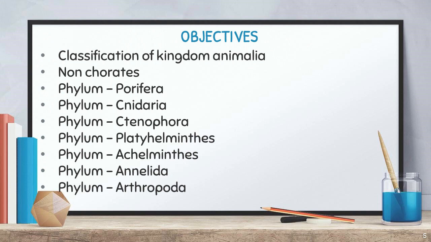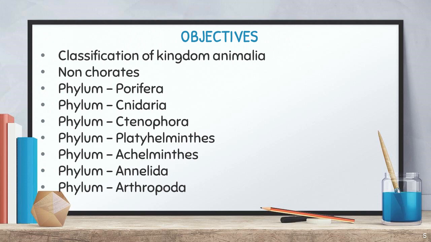Hope you have learned. The phylums are Porifera, Cnidaria, Ctenophora, Platyhelminthes, Aschelminthes, Annelida, Arthropoda, Mollusca, Echinodermata, Hemichordata as well as Chordata, right? Among these, today we are going to discuss the first 7 phylums alone, which belong to non-chordates.